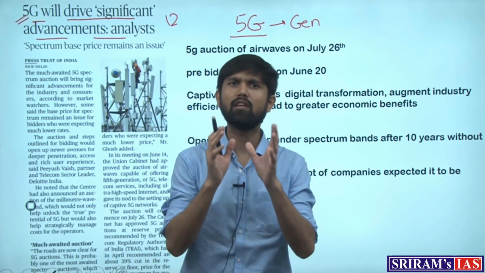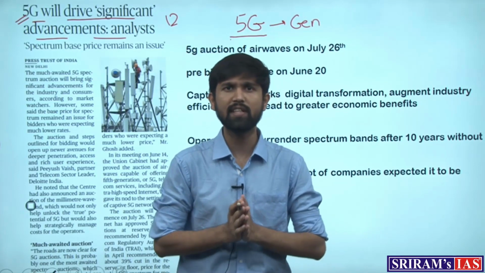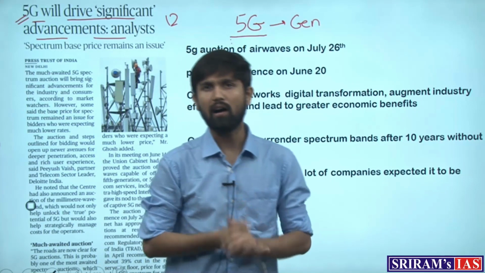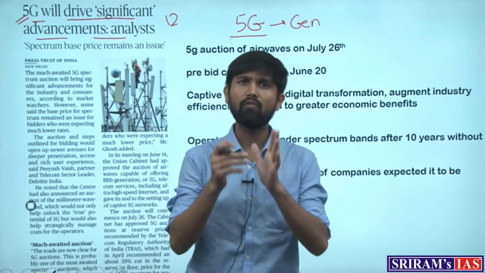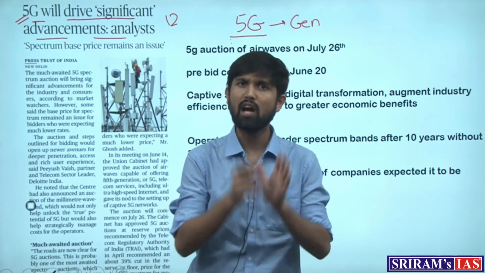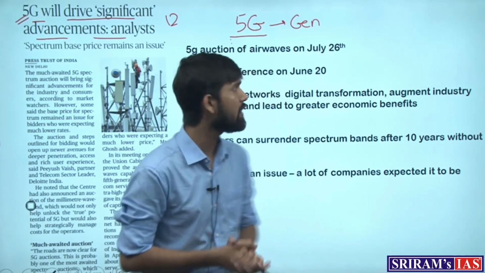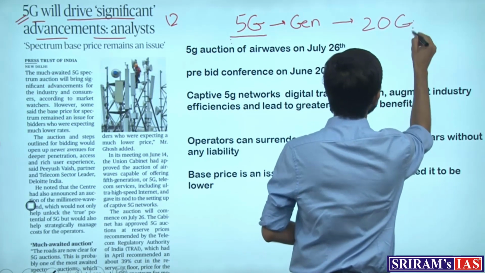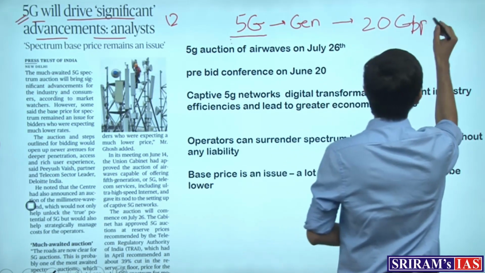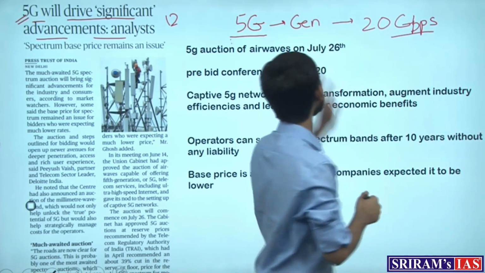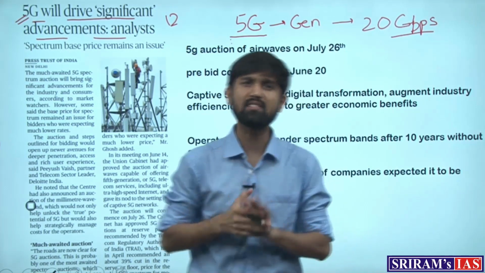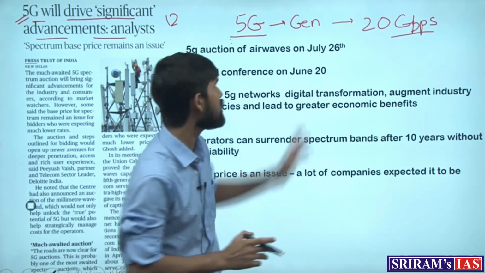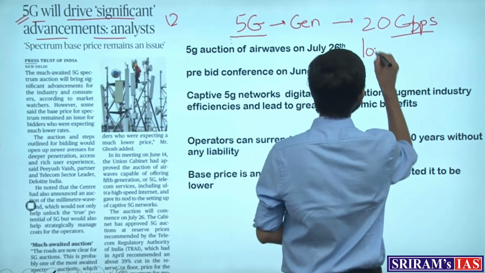So what is the characteristic of this 5G technology? This 5G technology will be extremely high in its internet speed, where if 4G technology used to reach 100 Mbps or 1 Gbps speed, the speeds for 5G would be upwards of 20 Gbps. What does this mean? Gigabit per second. So this is going to be the speeds for 5G, which is extremely high, and that is why it is being touted as a revolutionary technology with extremely low latency.